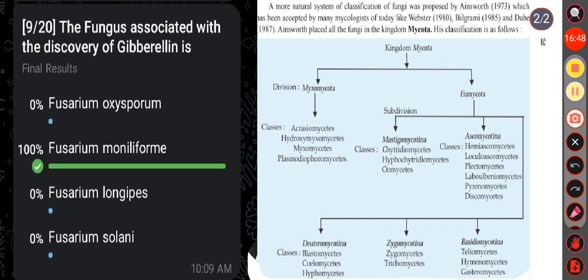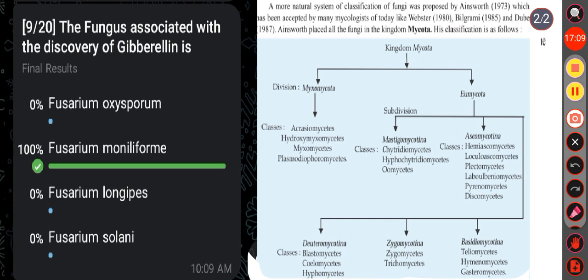Okay. Then next question, the fungus associated with the discovery of gibberellin is option A Fusarium oxysporum, option B Fusarium moniliforme, option C Fusarium longipes, option D Fusarium solani. Here the correct answer is option B, that is Fusarium moniliforme.